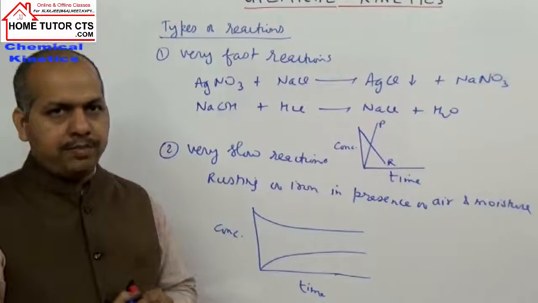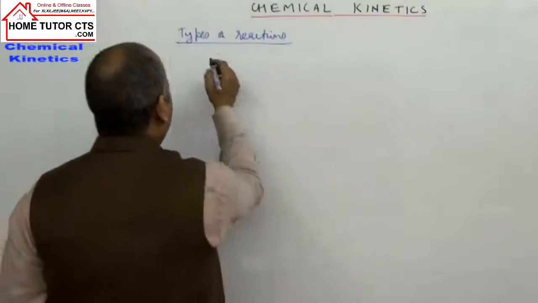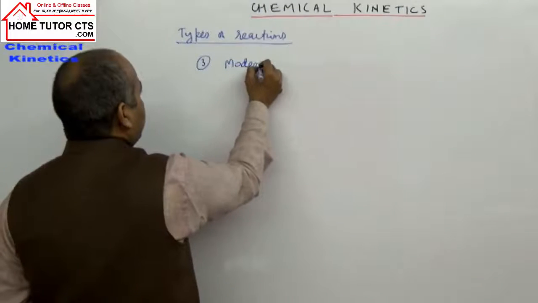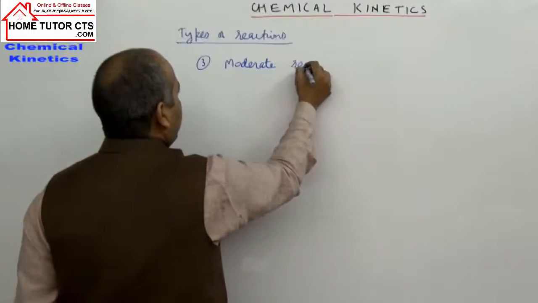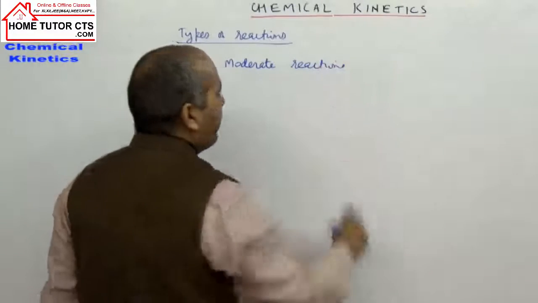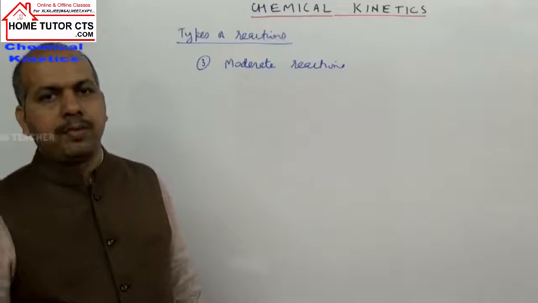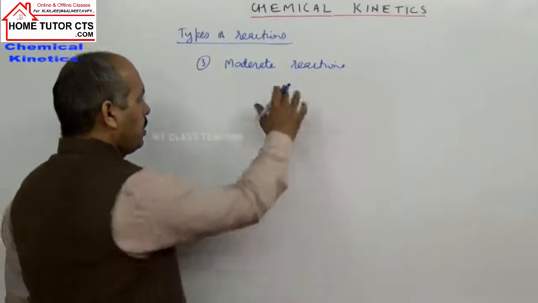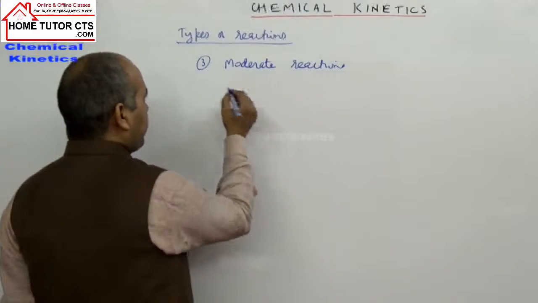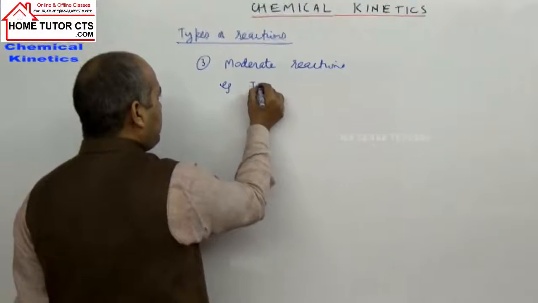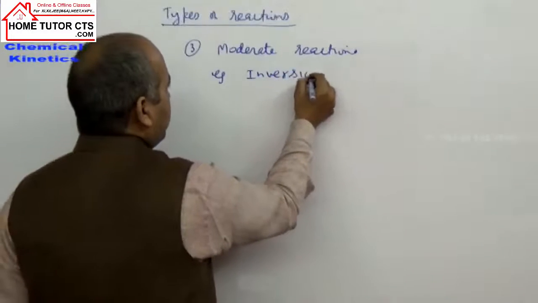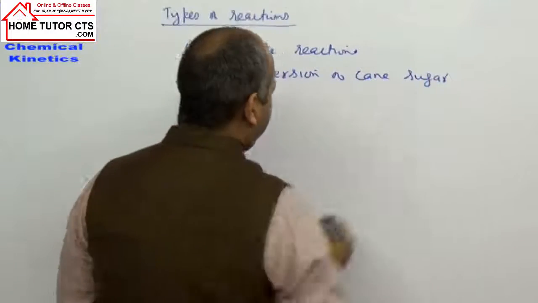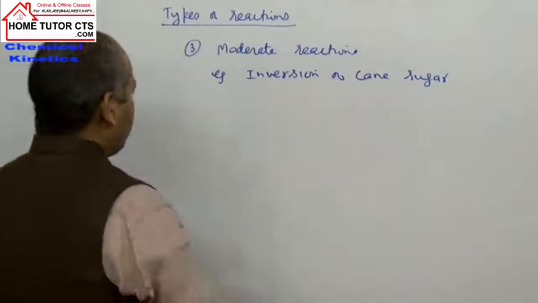Then the third type is moderate reactions. They are not very fast, not very slow. They are neither very fast nor very slow. An example is inversion of cane sugar. What is cane sugar? Sucrose.